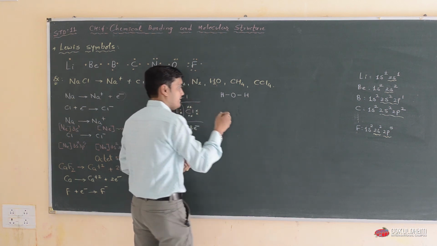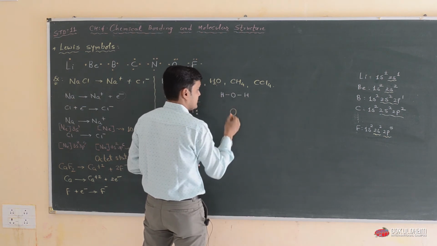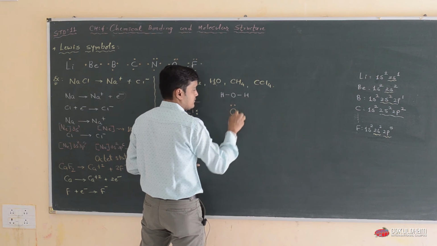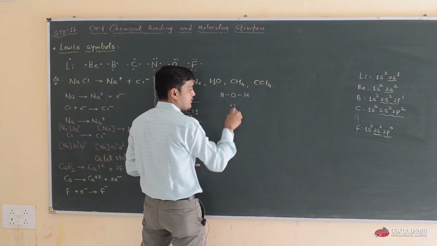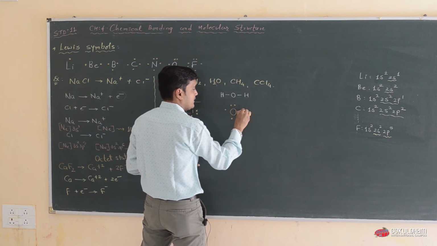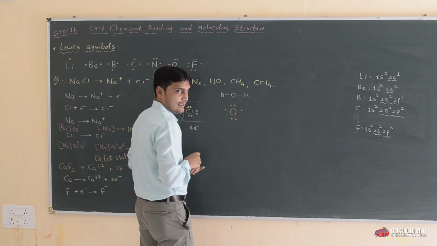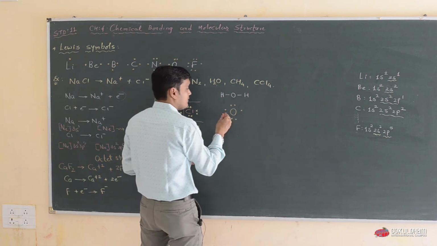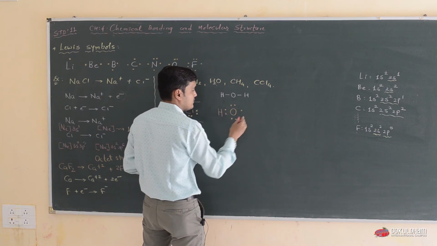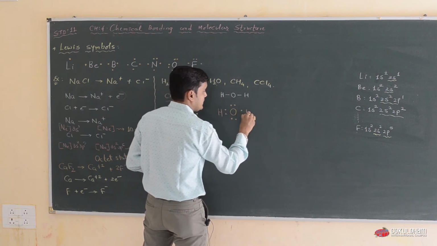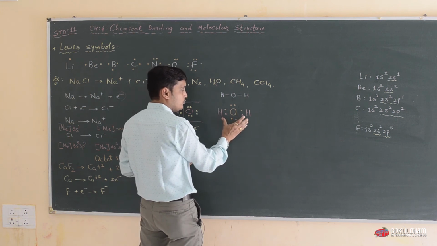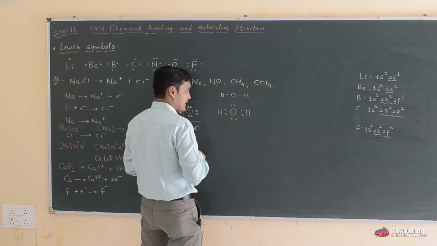So we can draw the structure of oxygen like this: a total of 4 electrons written as 2 above and 2 below. The fifth one is on the left-hand side and the sixth one is on the right-hand side. Now hydrogen is present, and the first electron of hydrogen is over here and the electron of the other hydrogen on the right-hand side. So this is the Lewis structure of the water molecule H2O.